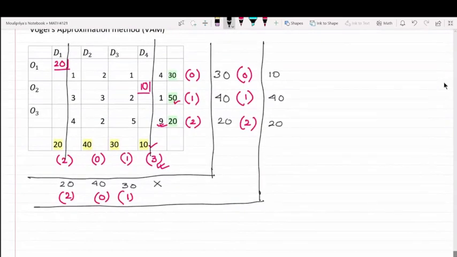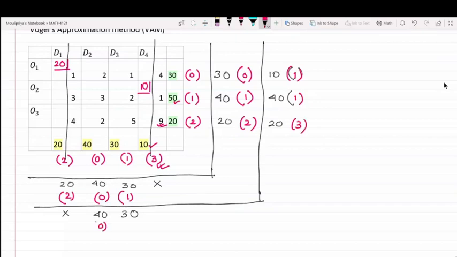We are going to put a cross over here. This remains 40. This remains 30. Am I correct or not? The penalty is 1, 3, 0, and 1.